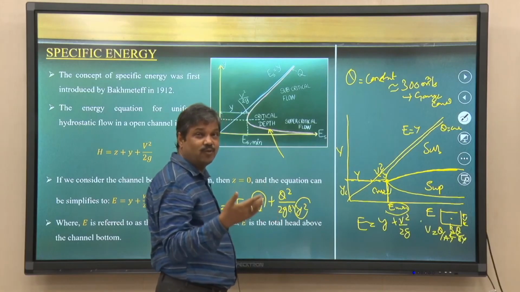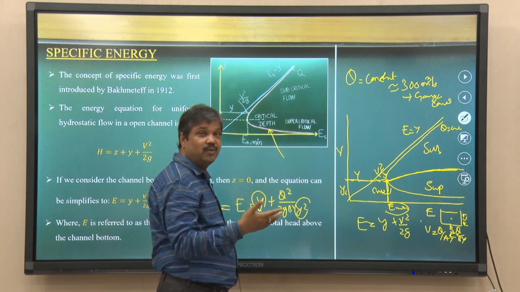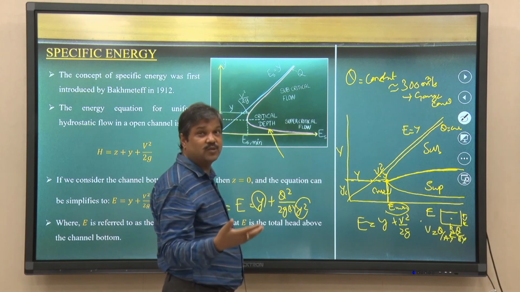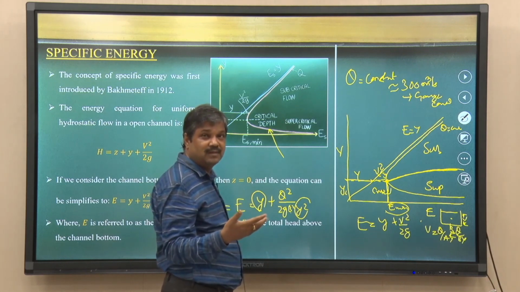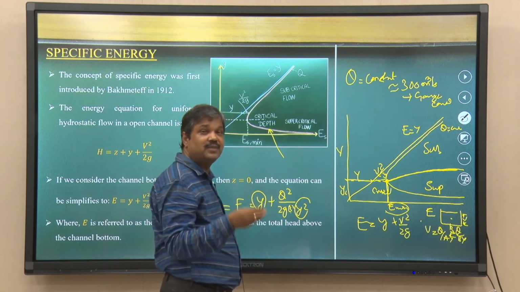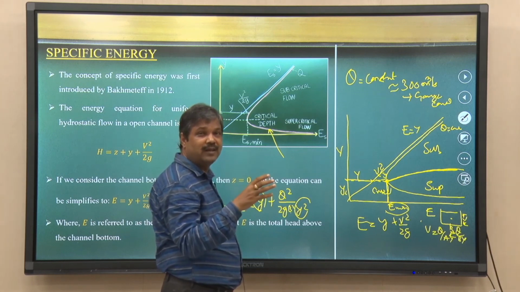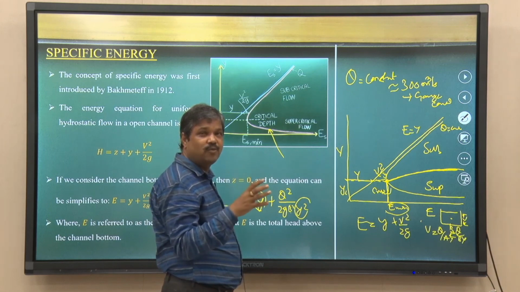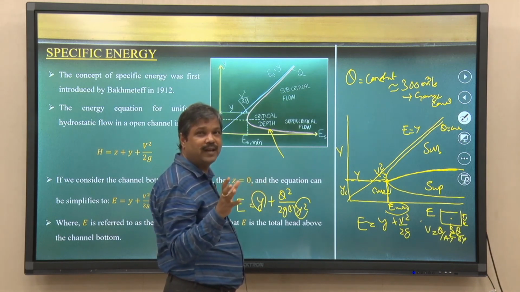The second definition that we have derived is that the velocity of the flow is equal to the speed of the surface wave. At that location, if I throw a stone, the waves created will not move in any direction.